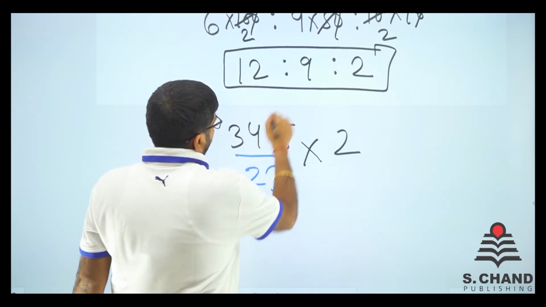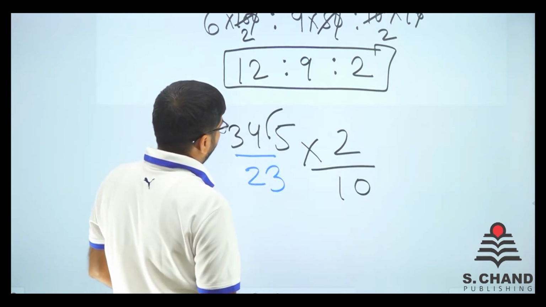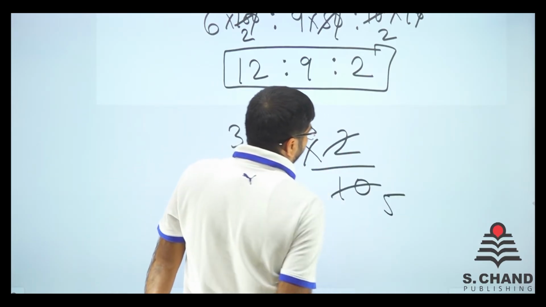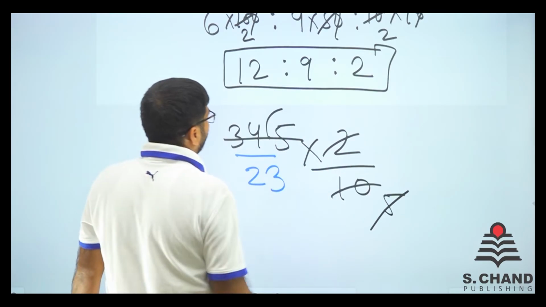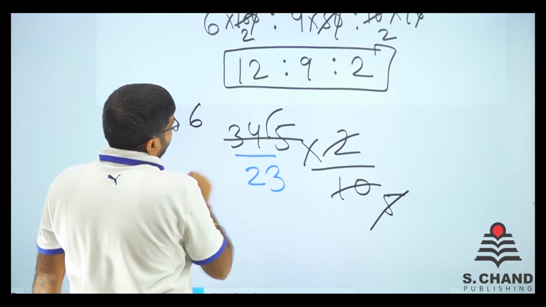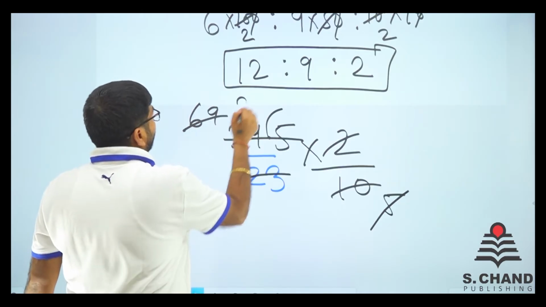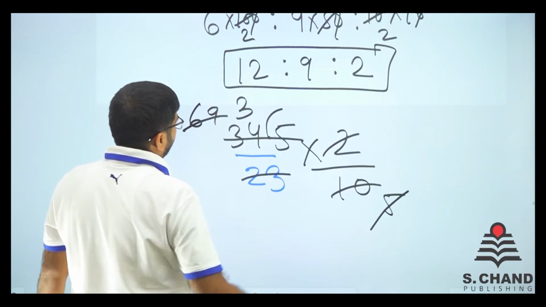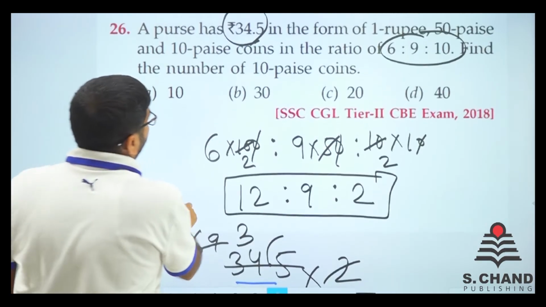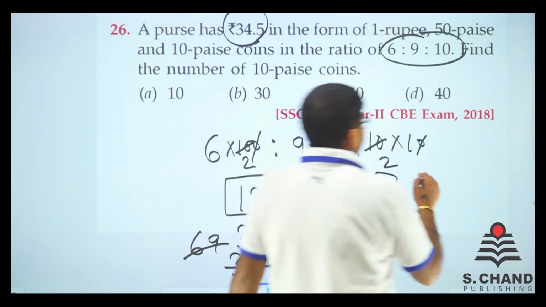Now what can we do? 23, 345. So here we get 5 and here we get 5. So 34 is 6 times and 45 is 9 times. 23 into 3, that is 69, right? So the value of 10 paisa is 3. So now this is rupee 3.